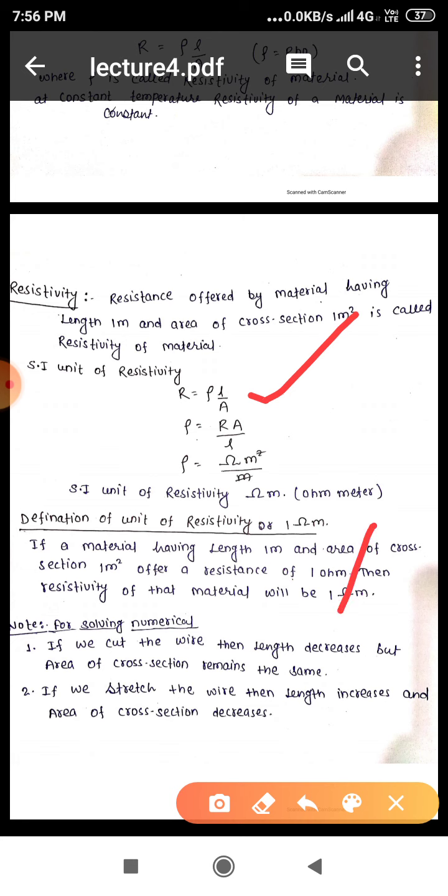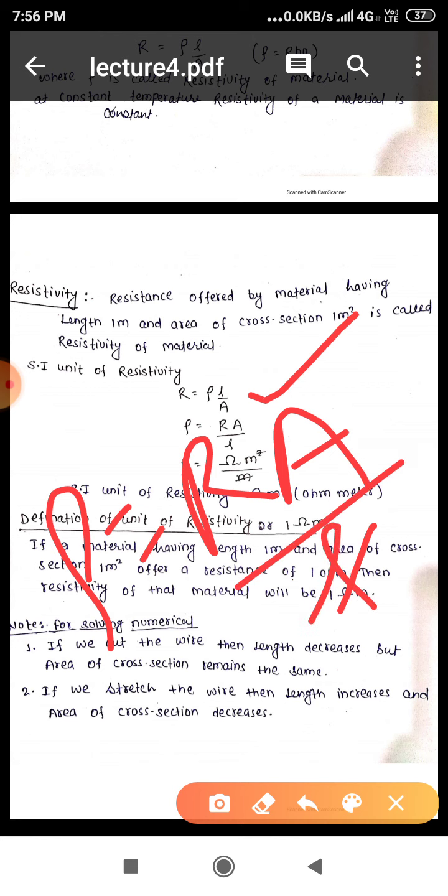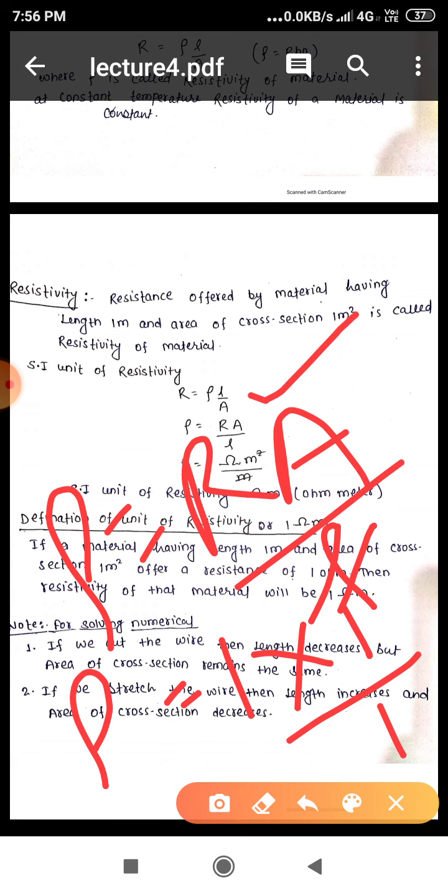See how this is possible: rho equals RA by L. If R is 1 ohm, area of cross section is 1 meter square, and length is 1 meter, then the resistivity will be 1 ohm meter.